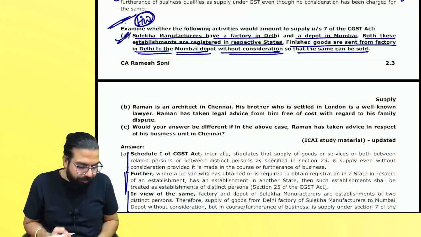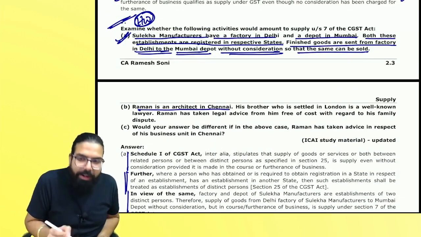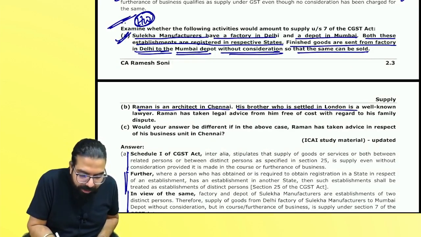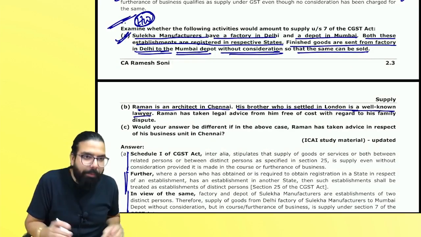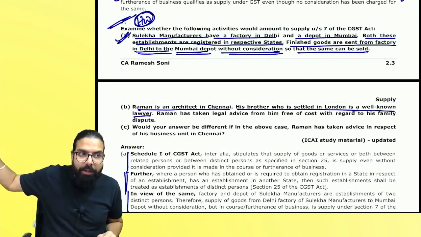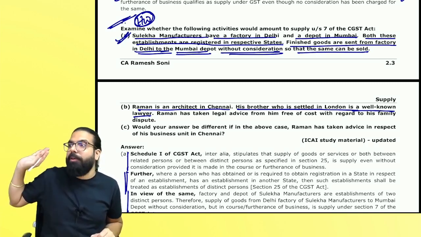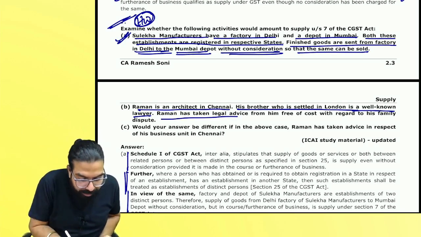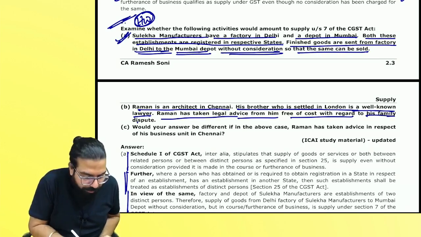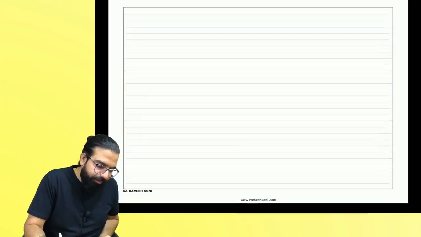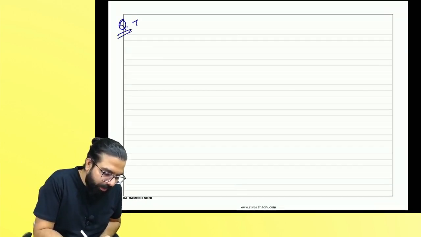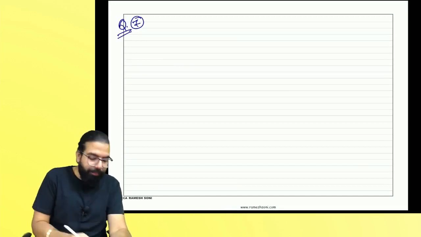Yes. Next one. Raman is an architect in Chennai. His brother is settled in London, is a well-known lawyer. Baba, brother settled. Related, not related? Parents, grandparents, brother, sister. Brother settled, not my related person. Raman has taken legal advice from him for his family dispute. Everyone, question number 7, correct? You tell me.